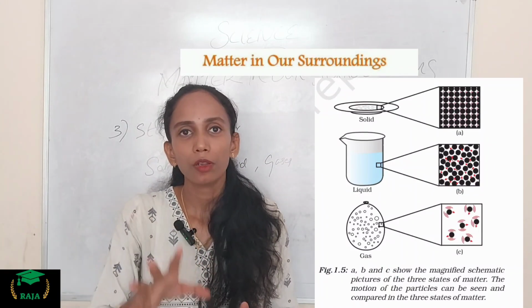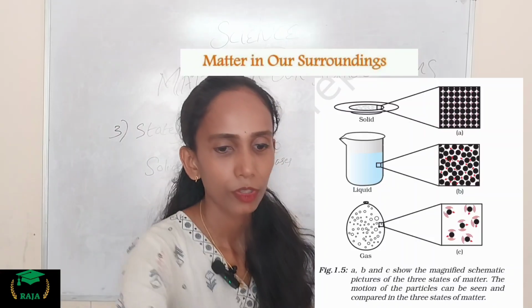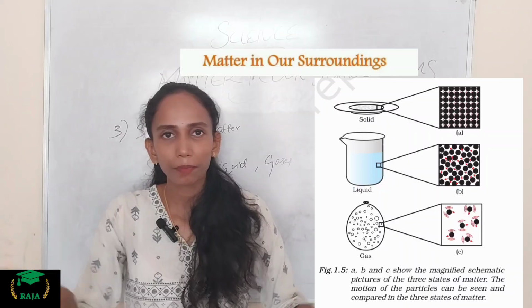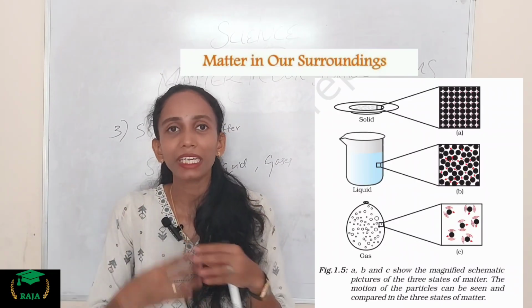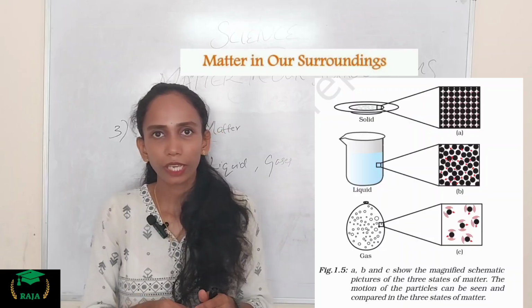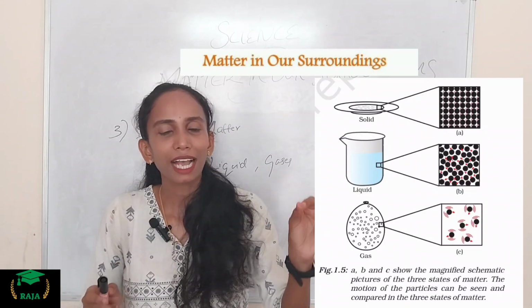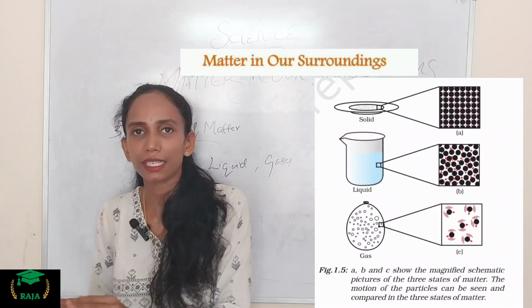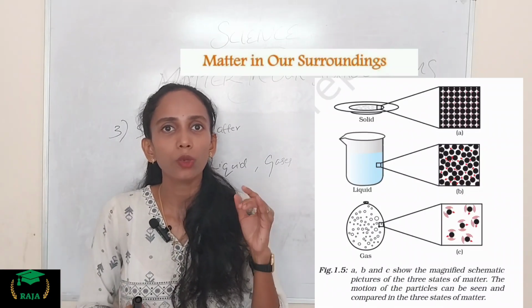So first of all, we introduce the properties of solids. Here we can see the picture of a solid. Solids have a definite shape and a fixed volume. You can see the chair, you can hold the pen, you can hold the rubber.